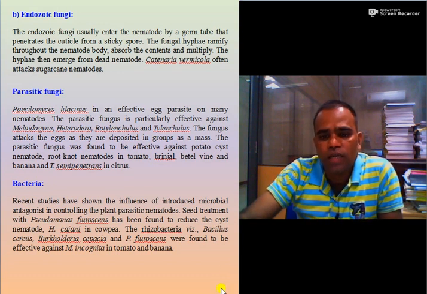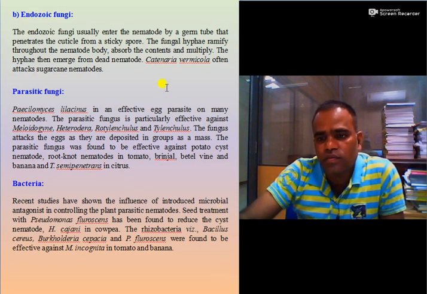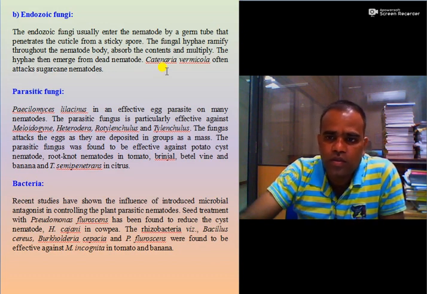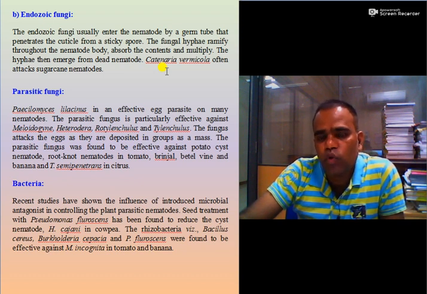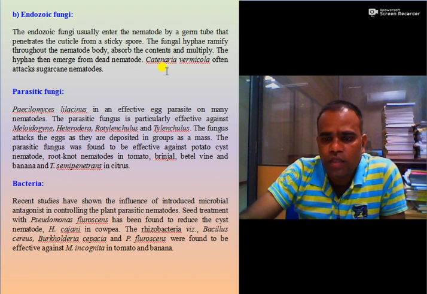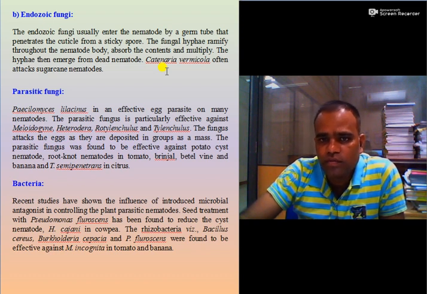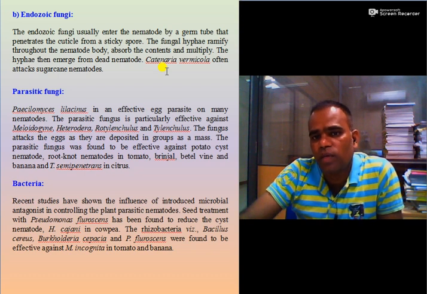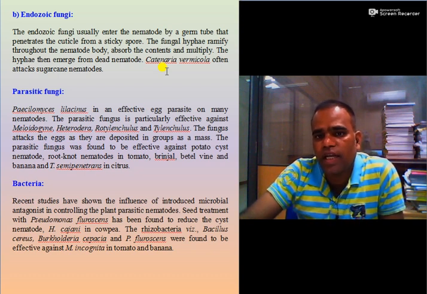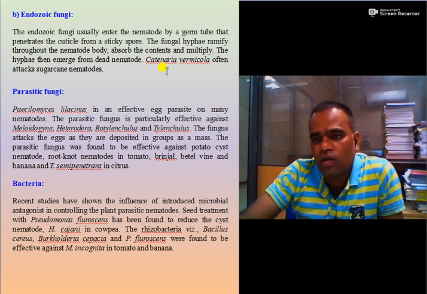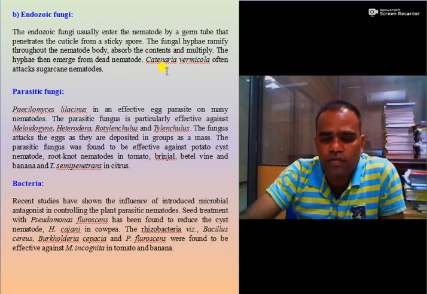Then the second type of fungi are endozoic fungi. So what is endozoic? These fungi enter the nematode body by producing a germ tube, penetrate the cuticle with a sticky spore and multiply there, which gives rise to death of that particular nematode. Say for example, Catenaria vermicola, useful for the management of sugarcane nematode.